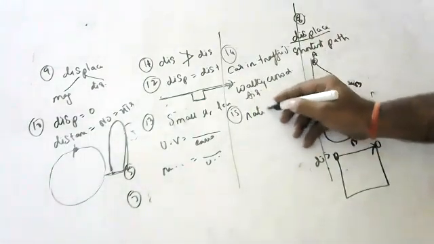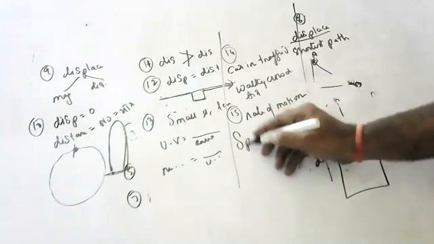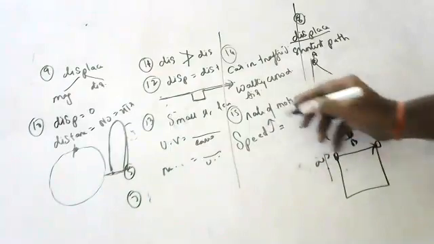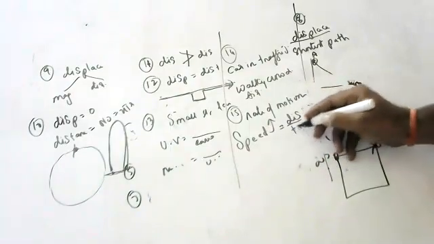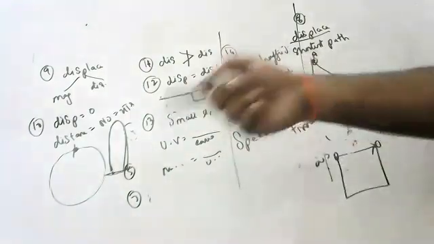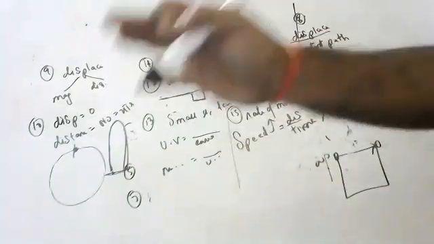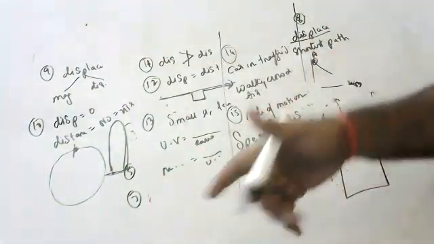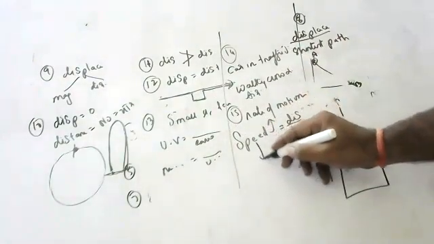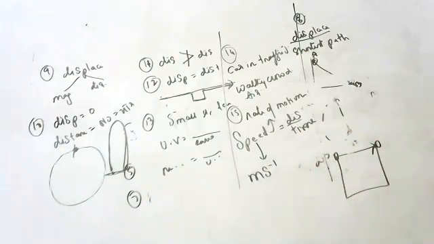Rate of motion is called what? Speed. Rate means what? By time. In physics, rate means by time: distance by time, displacement by time. Instead of saying by time, you will say rate of distance. Rate of distance is speed. Rate of displacement means velocity. What is the SI unit of speed? Meters per second.